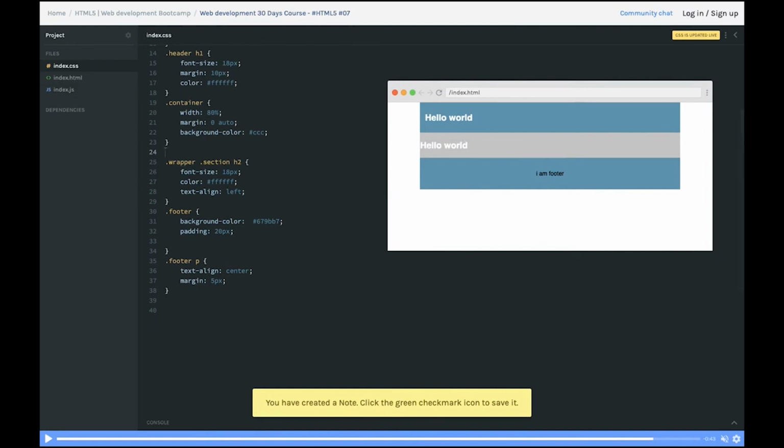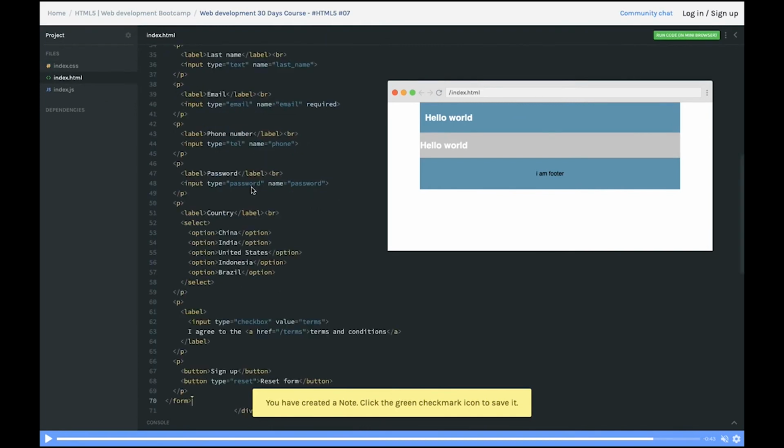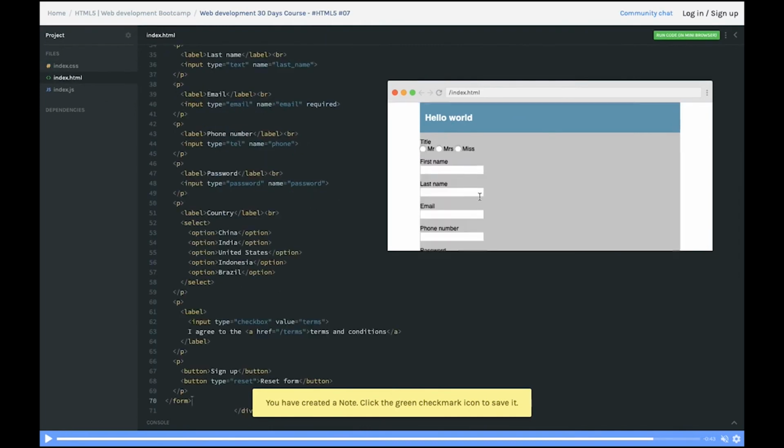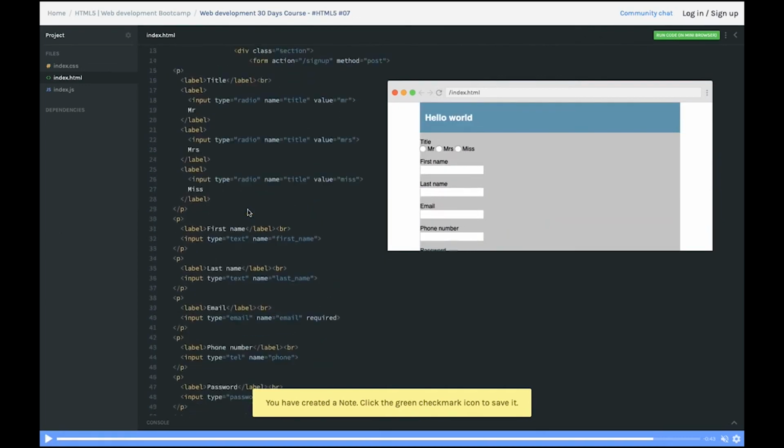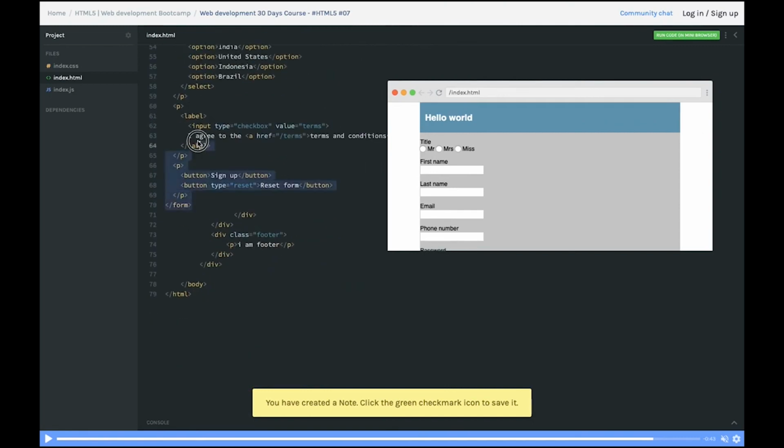Now if you have anything else, like I just wanted to display some kind of a form inside it, now I have a nice layout, right? Now in the previous sections we created some kind of HTML form that we can place in this section, and now you can see in the section we don't have padding and all these things, so we can add it, we can format it also a little bit.